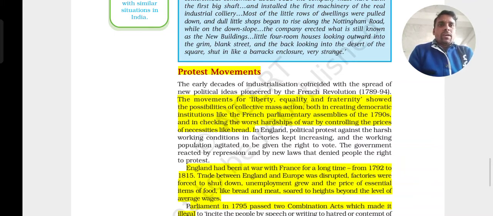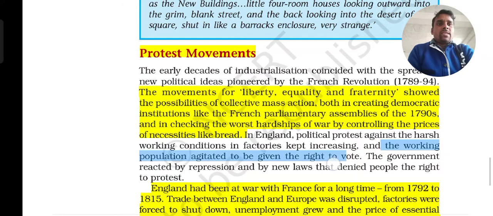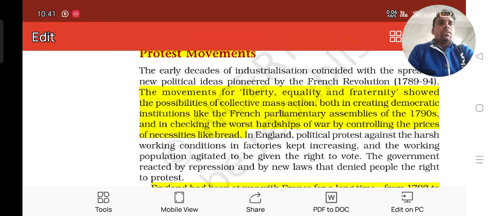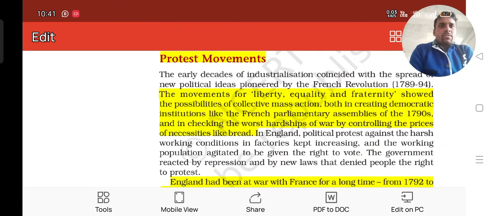So the industrialist entrepreneurs thought there was no need to employ these people and pay this much salary; instead we can have a machine. Development took place, but what about the people? Their jobs are also necessary. They should also get the salary, only then could they survive, otherwise no. So it was very difficult for the people, and the protest took place.